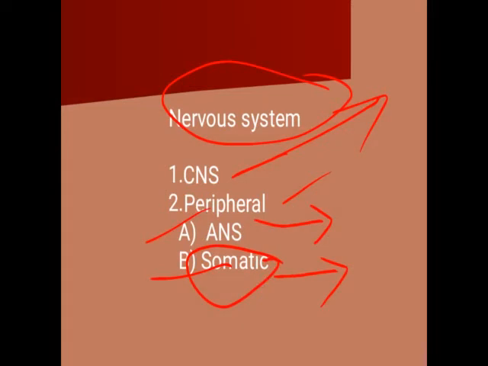So all these movements, walking, sitting, running, writing, watching the TV, all these movements are the voluntary movements. If we want, we can go for these. Then such movements are called the somatic nervous system.